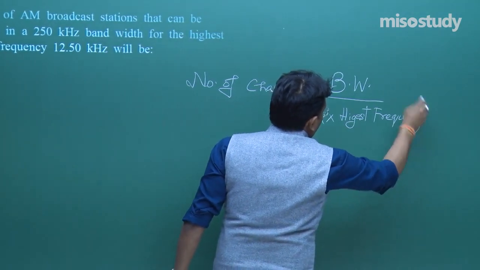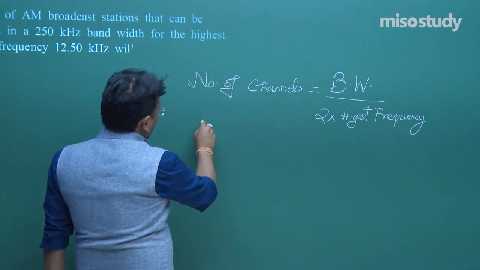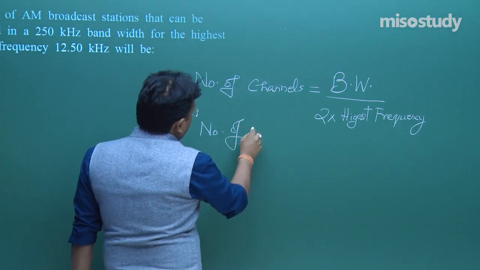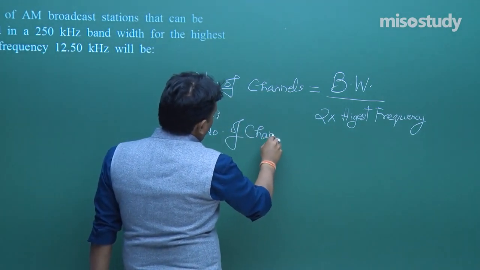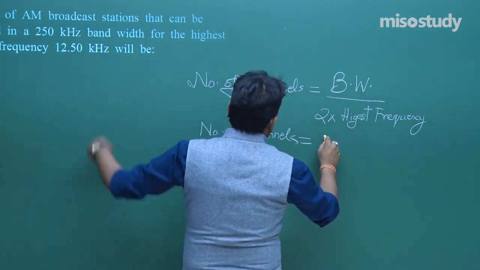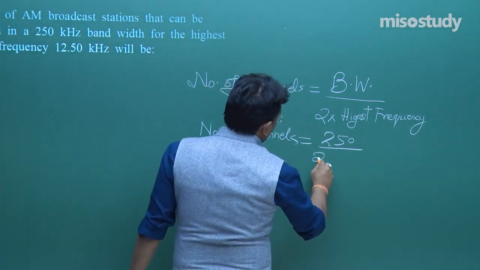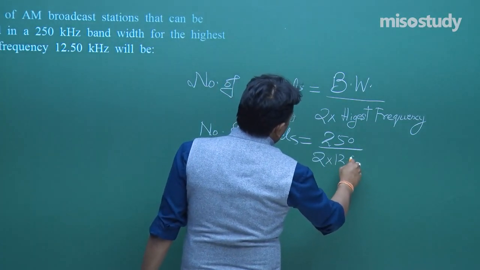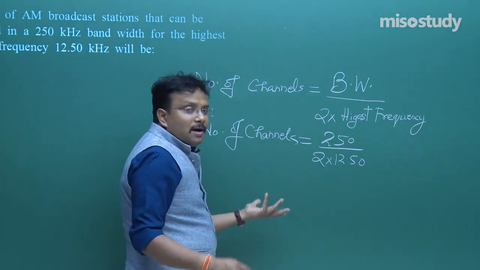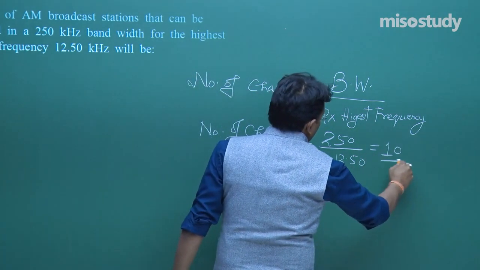Fine. Let us try to put the values. Number of channels is equal to 250 upon 2 into 12.50. So, the answer is itself clear, that is 10 stations.